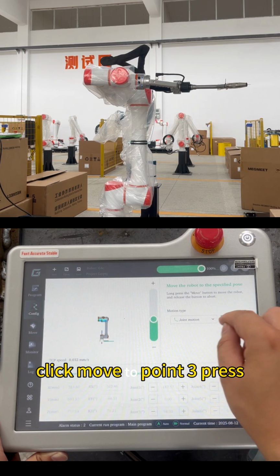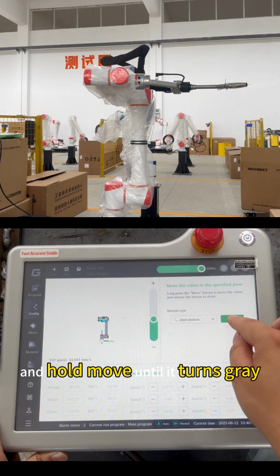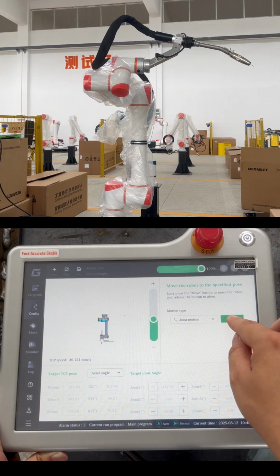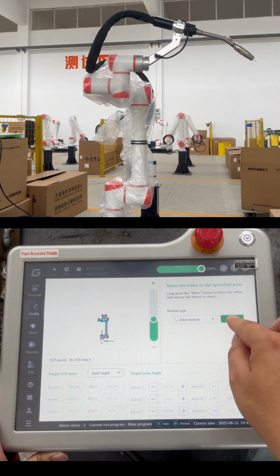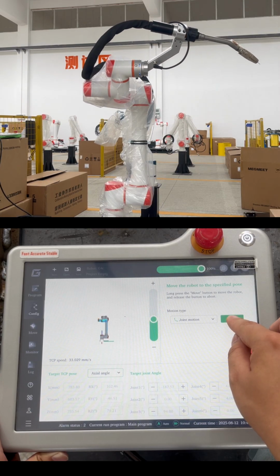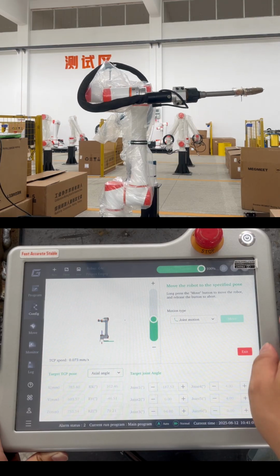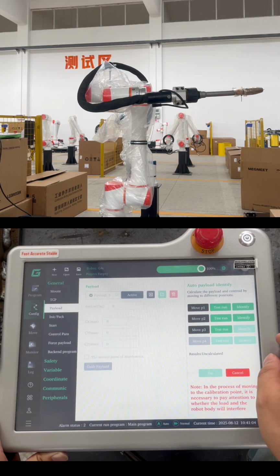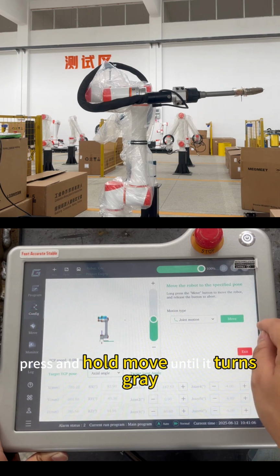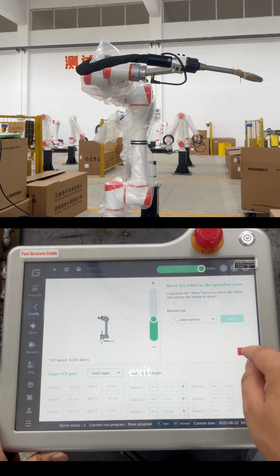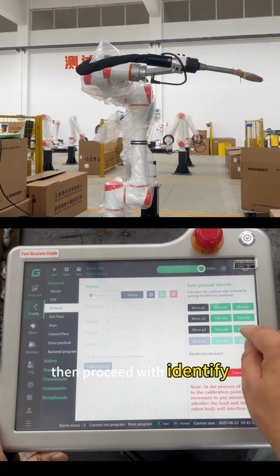Click Move to point 3. Press and hold Move until it turns gray. Exit. Click Test Run. Press and hold Move until it turns gray. Exit. Then proceed with Identify.